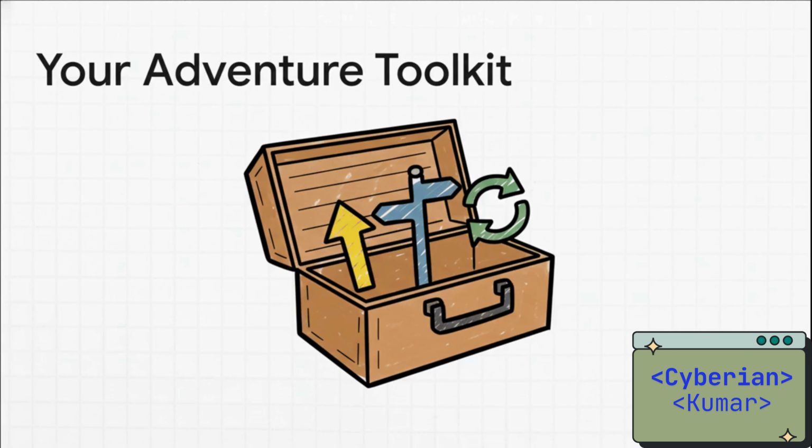And really, there you have it. Sequential, conditional, and iterative flow. These are not just some technical terms. They are the fundamental tools you use to control the story your code tells. This is your adventure toolkit.